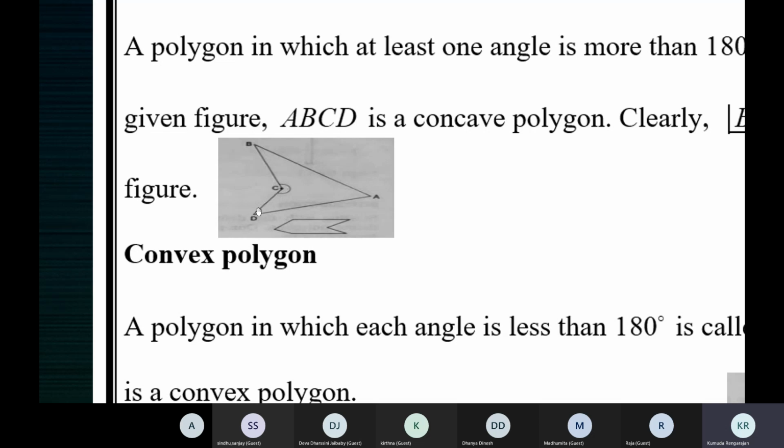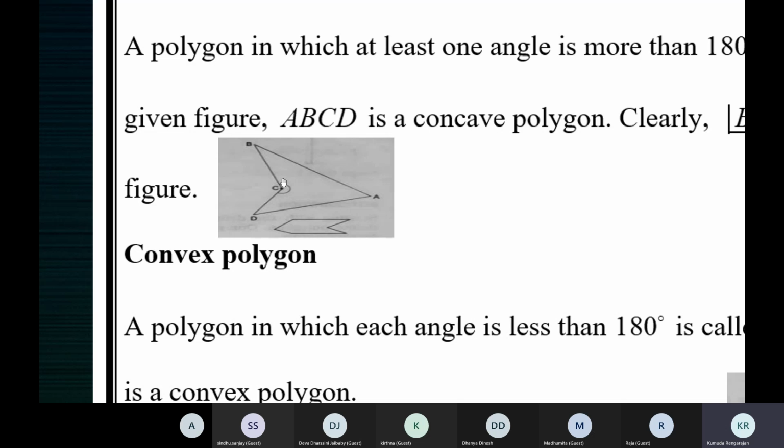How do we know it's a reflex angle? Just produce DC like that. When you produce DC, from here to here is 180, and this is still a little more. Or if you produce BC like this, it's a straight line, no? A straight angle lies on a straight line. So from here to here will be 180 degrees, but this is more than 180.